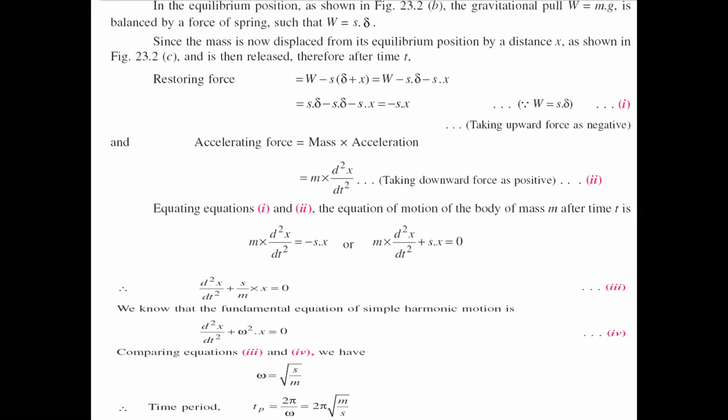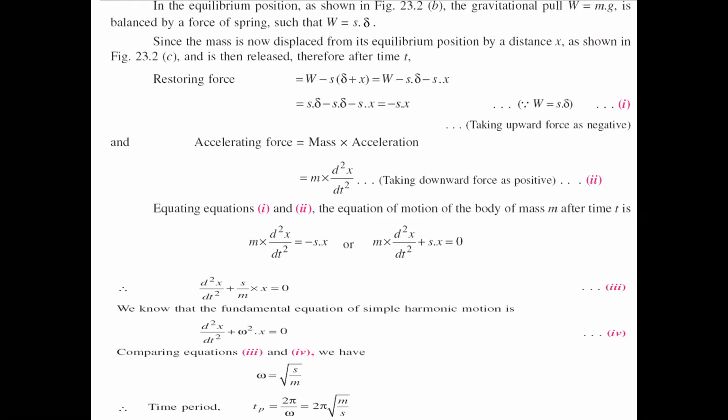In the equilibrium position, that means the second figure, figure B, the gravitational pull W equals mg. What is the value of W? That is also written as mg, and that mg is balanced with the spring force. So W equals S delta. Now the mass is displaced from its equilibrium position by a distance x.